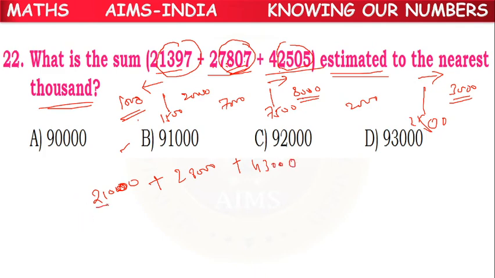43,000. 21,000, 28,000, 43,000. How much? 21 plus 28 is 49, plus 43 is 92,000. C option, 92,000 will be the correct answer.